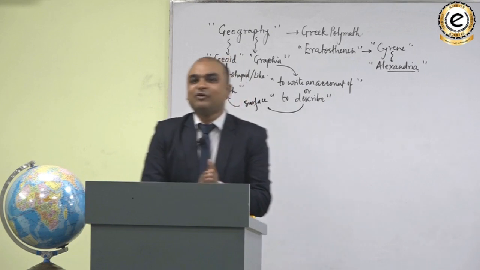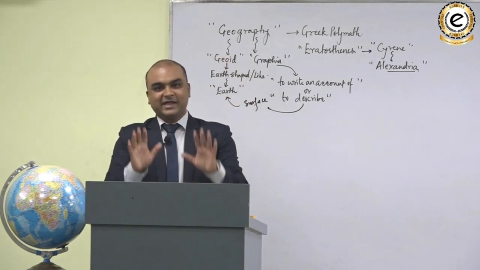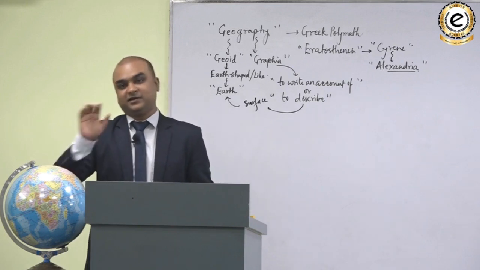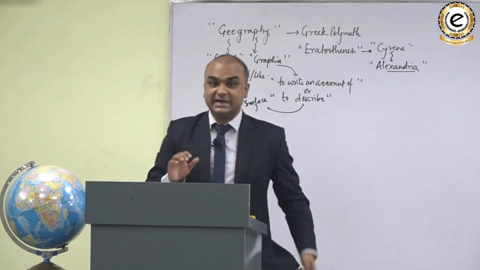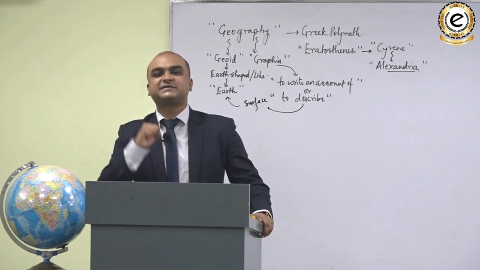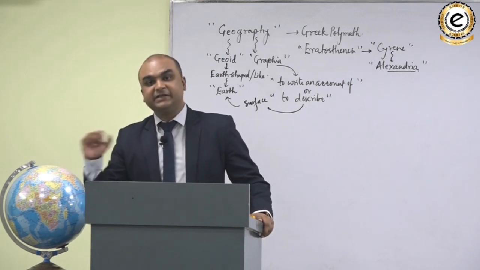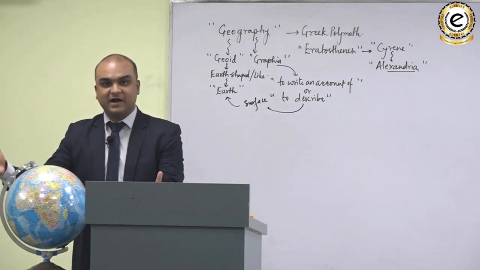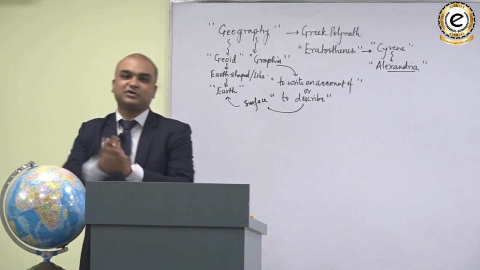Clear? So in geography, everything that we study is on the surface of the Earth. But to understand the features on the surface of the Earth, we have to derive some knowledge from the interior of the Earth as well as Earth's external environment, including its atmosphere.